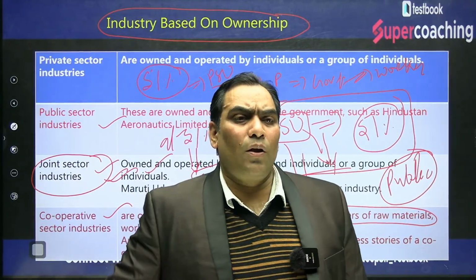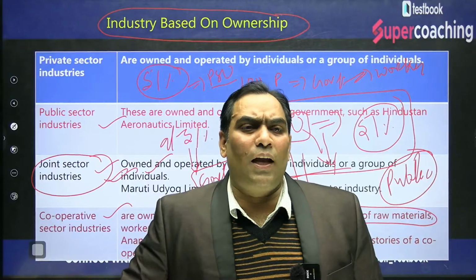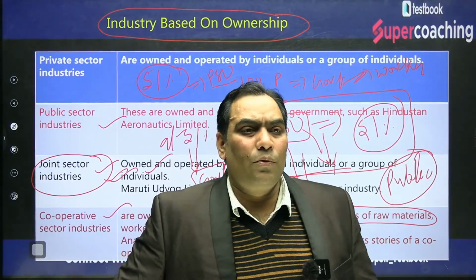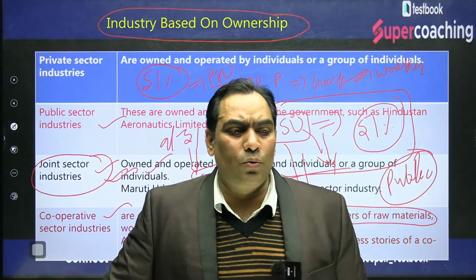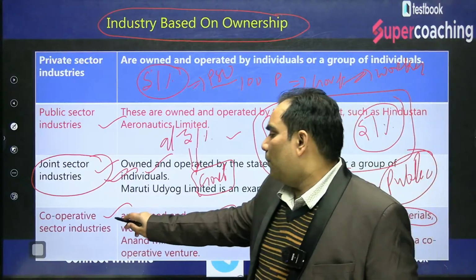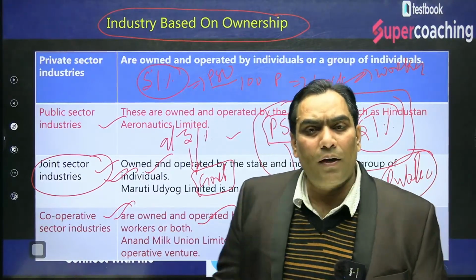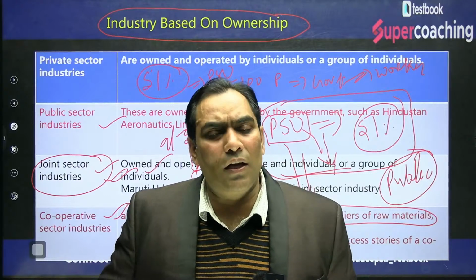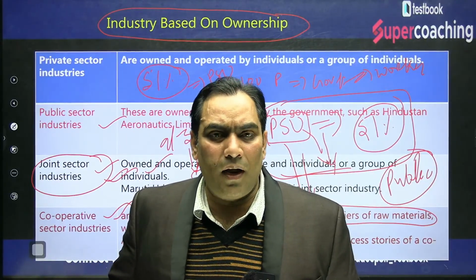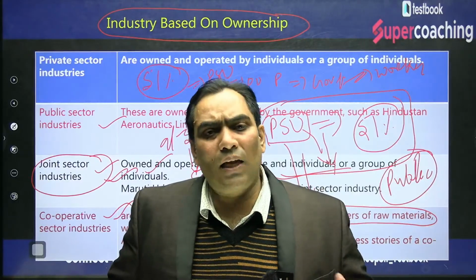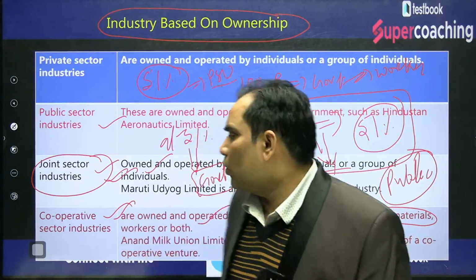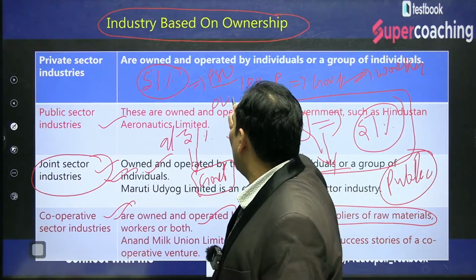No issue, if you will ask any question, I welcome you all to ask questions. I just want to say what the cooperative sector industries are. Cooperative sector industries are those industries in which the producer or the supplier of raw material is the owner. At the same time, whosoever is working in that industry, they are also the owner of the industry.